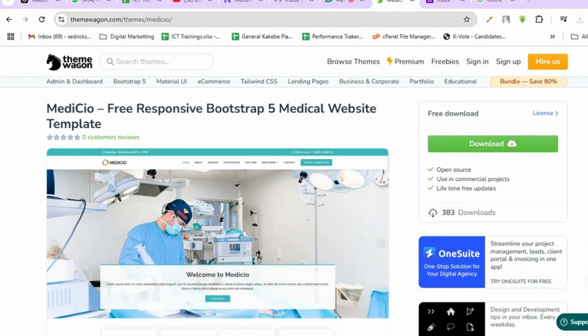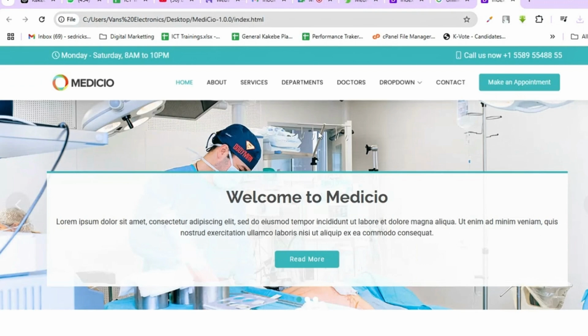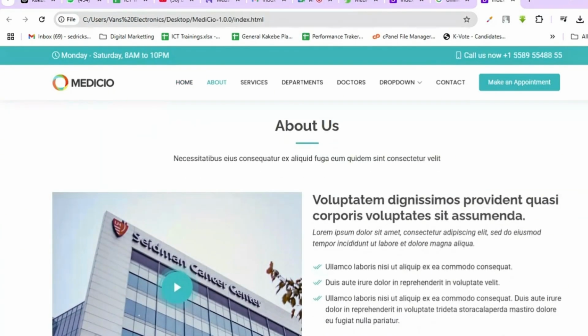Okay, perfect. Once extracted, let's look for the folder here. Medi-CIO. So now these are all the files we have. We have the index page, index.html, and we have the assets. Assets is where the files, the images, the CSS, they're all in that folder. So let's try to run this website locally. Remember, it's now local. It's no longer online. I'll just click index.html. And there we go. It has started working. This is running locally on my computer.